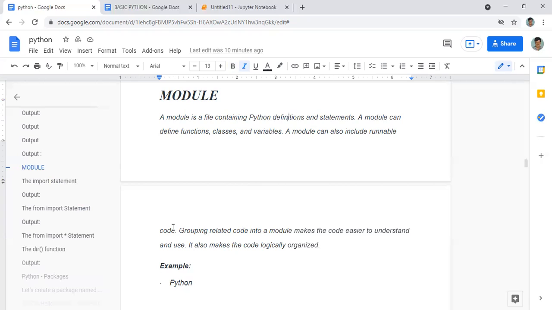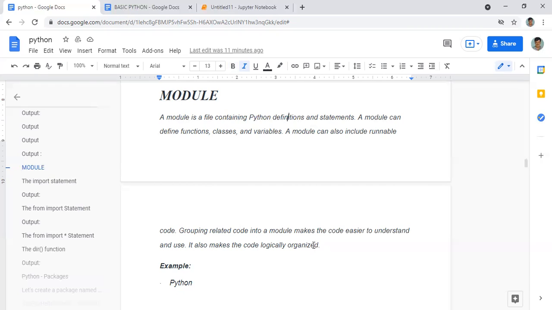What is the advantage? The advantage is that this code can be easily understood and we can use it easily. If you write the code somewhere and it is messy, it will be difficult. If you take the related codes and group them together inside a module, then it will be easy. It will make the code logically organized. If you write one type of code under one module and other types of code under other modules, it will be much easier for us to find that code.